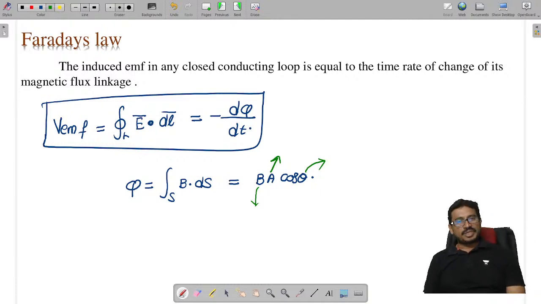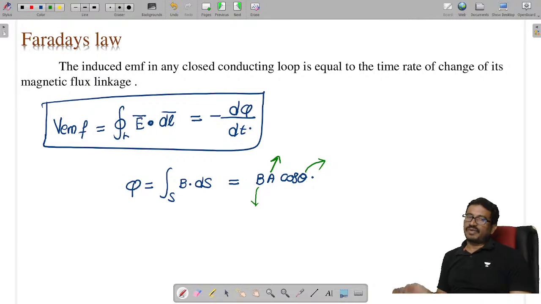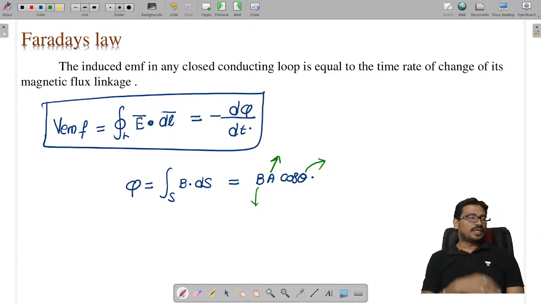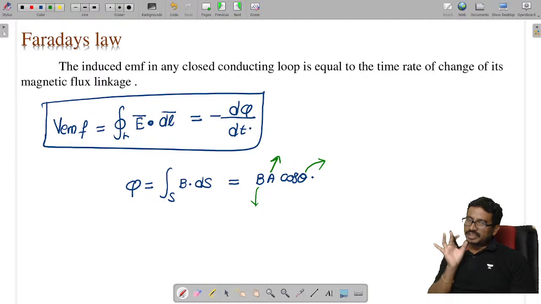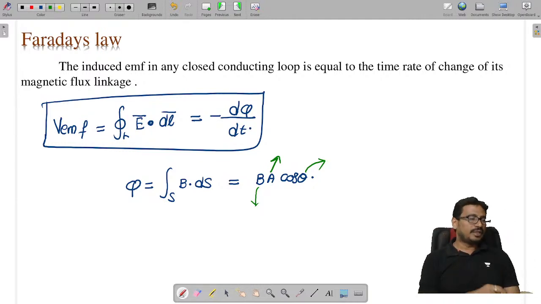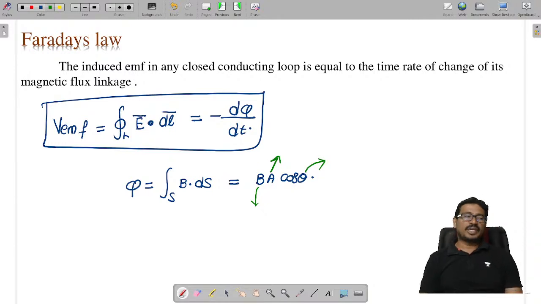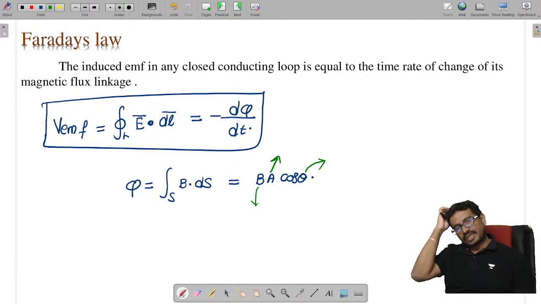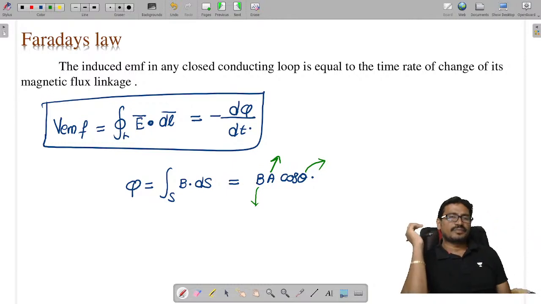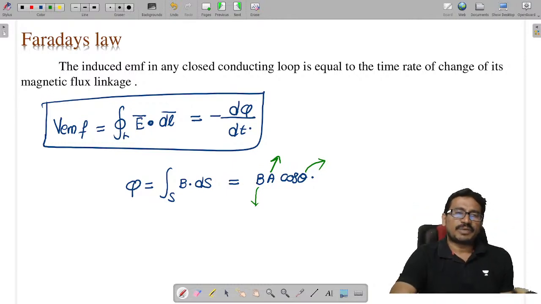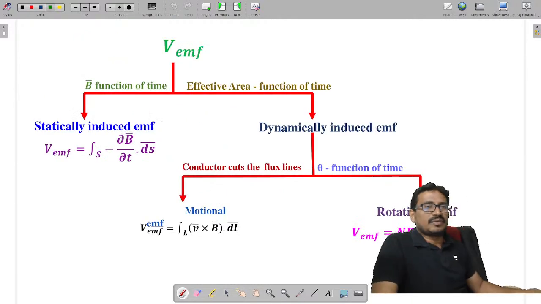So if B changes, the flux changes. If the flux changes, we have EMF. If area changes, the flux changes, again we have EMF. And if θ changes, the flux also changes, again we have EMF. Isn't it? So that's why we have three different types of EMFs, and those three different types of EMFs we are going to see here.